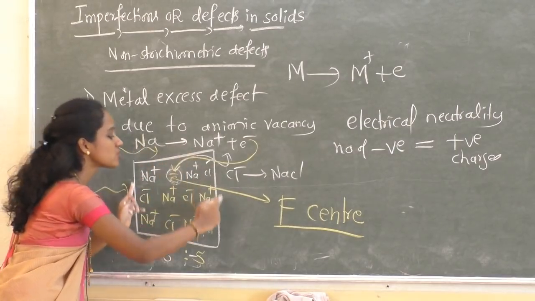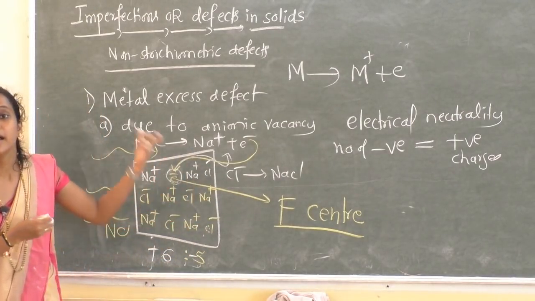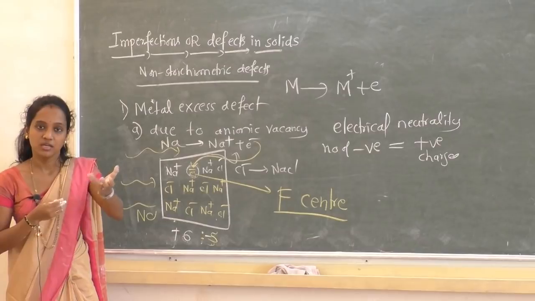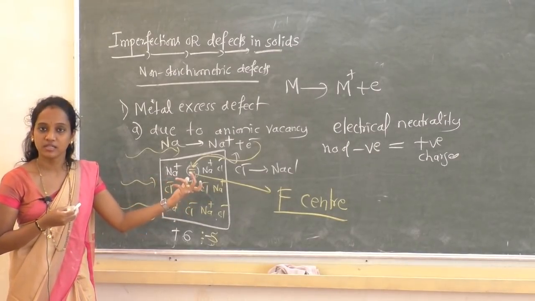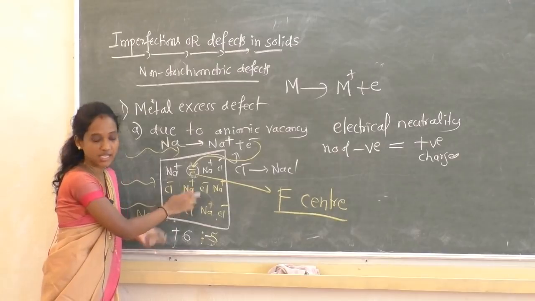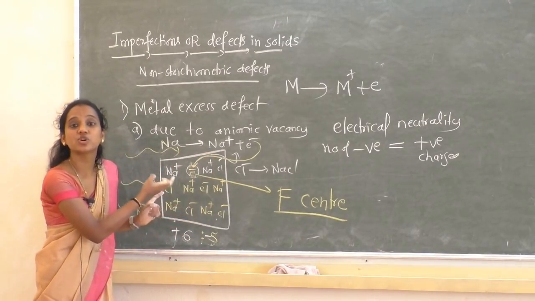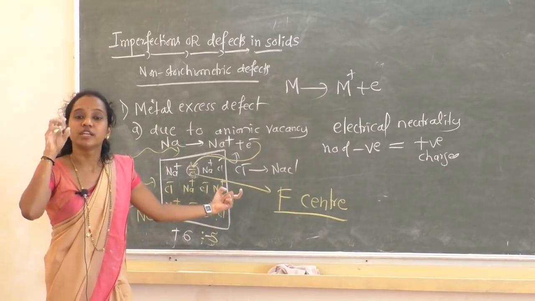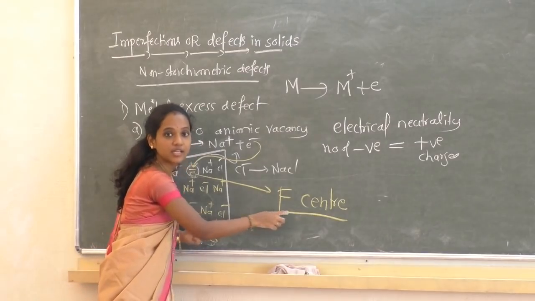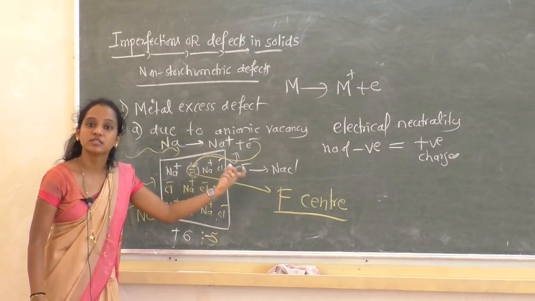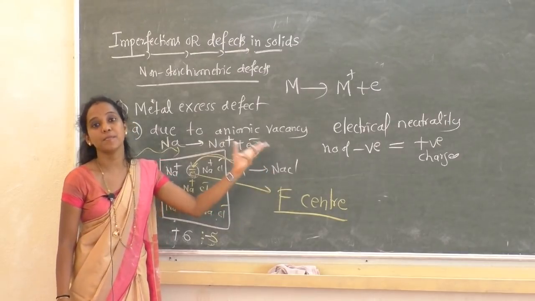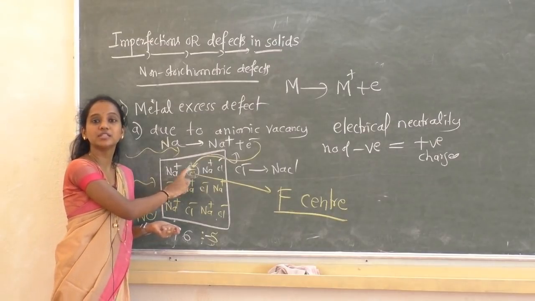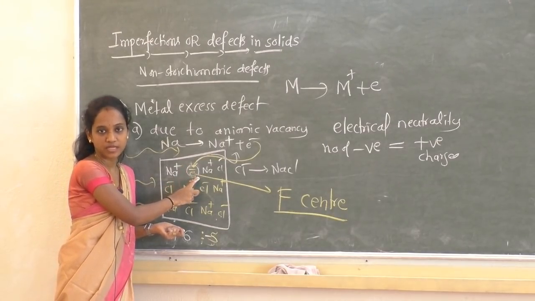Because of the F center in the sodium chloride crystal, it looks yellowish in color. Sodium chloride, the common salt we use, what is its color? White. If there is no defect, in the absence of F center, sodium chloride looks white in color. If there is a defect called F center, then the sodium chloride crystal gets yellow color. Remember, what is F center? F center is an anionic site which is occupied by unpaired electrons. Clear?